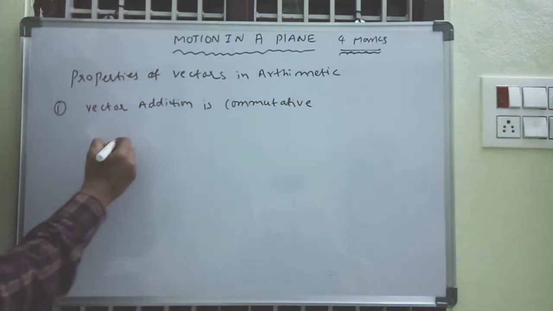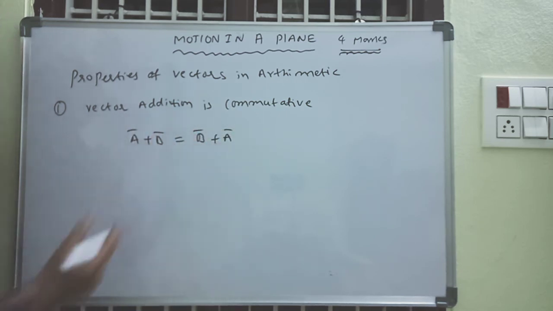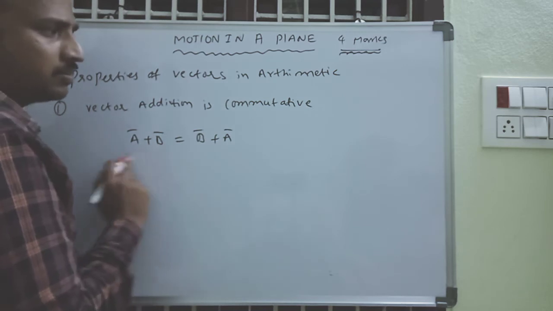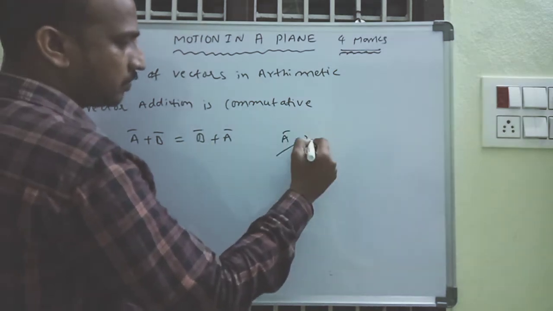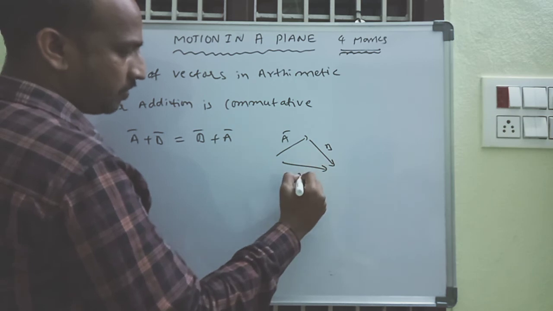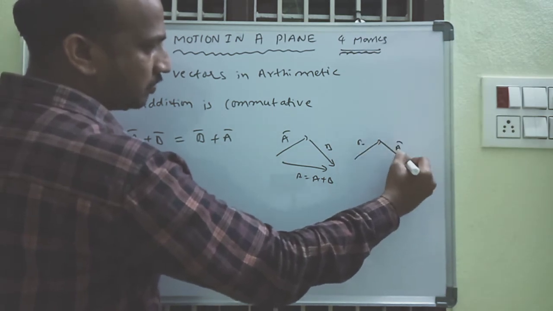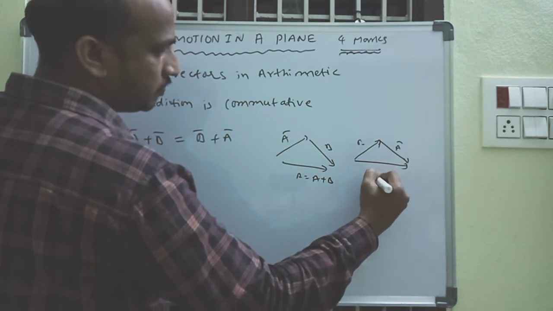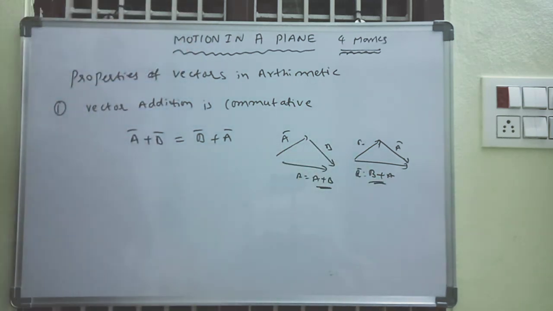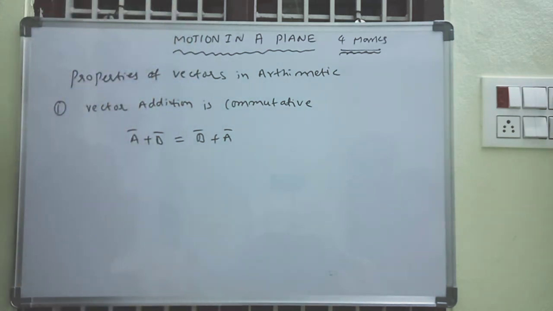Take vector addition: A plus B is equal to B plus A. How is A plus B equal to B plus A? This is A vector, this is my B vector, and this addition gives R equal to A plus B. Here also, this is B plus A, R equal to B plus A. Both are the same. So vector addition follows the commutative rule.